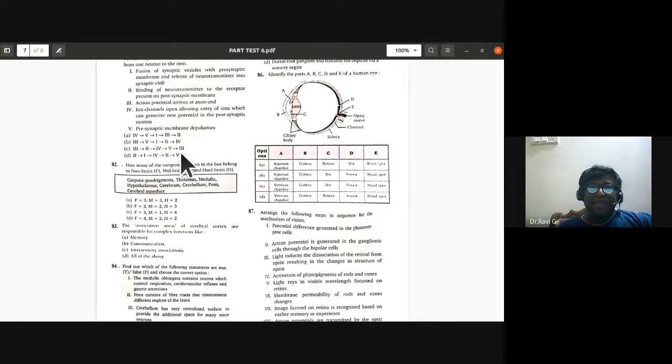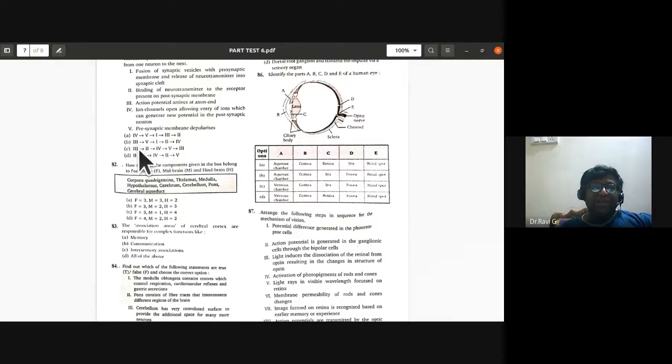So again, it is not the third one. The first option should be one, fusion of synaptic vesicles with presynaptic membrane and release of neurotransmitter into synaptic cleft. That should be the one. So 1, 2, 4, 5, 3 should be the correct sequence.